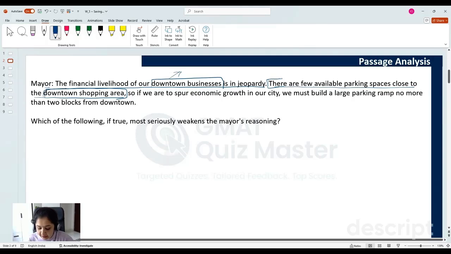So, if we are to spur economic growth in our city, now this is a target. If we want to increase the economic growth of our city, and notice that the passage earlier talked about the downtown businesses, the downtown shopping area parking spaces, but the target is economic growth in the city. It is not just related to downtown businesses or downtown area, it is about the entire city. Let's read further. We must build a large parking ramp no more than 2 blocks from downtown. So, this part is the conclusion.